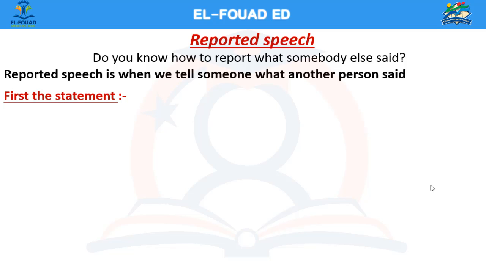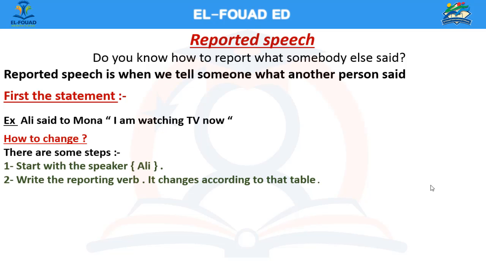First, we are going to talk about the statement. For example, Ali said to Mona, "I'm watching TV now." How to change? There are some steps. Number 1, start with the speaker, Ali. Number 2, write the reporting verb.